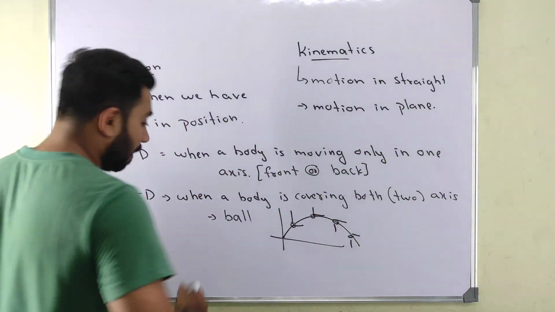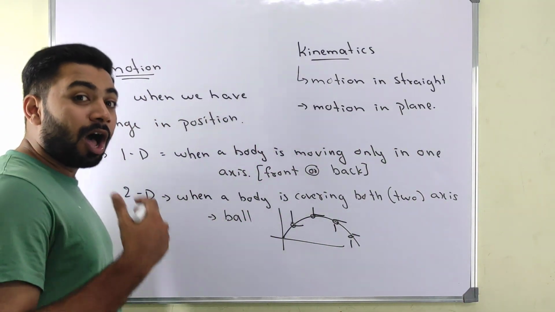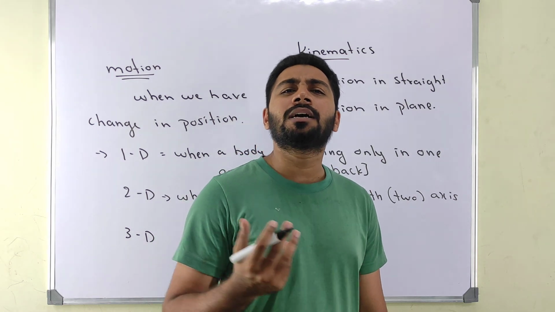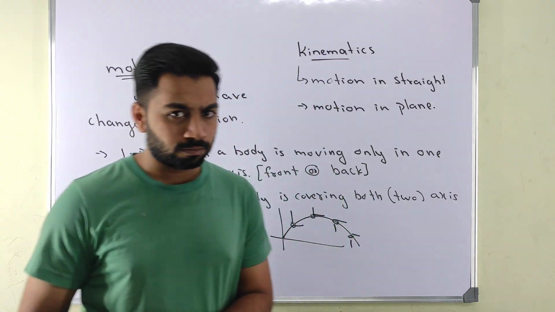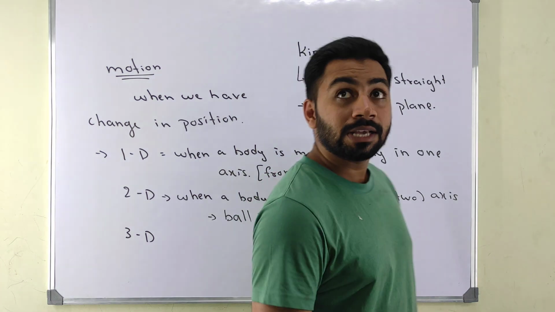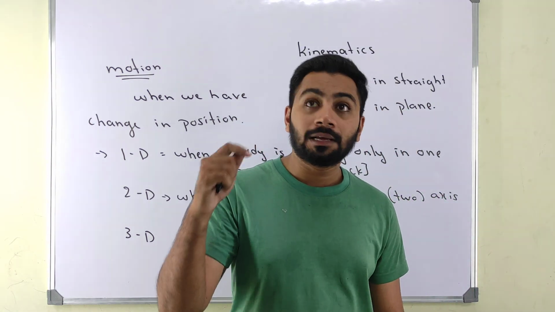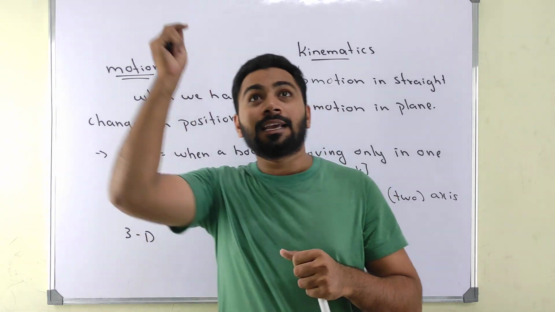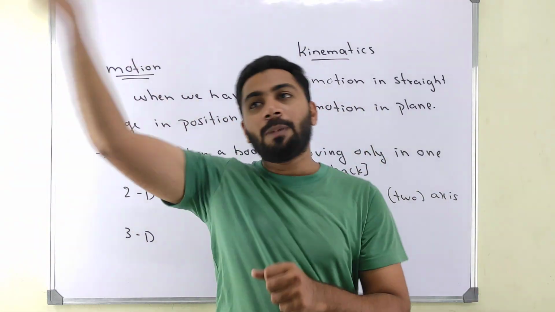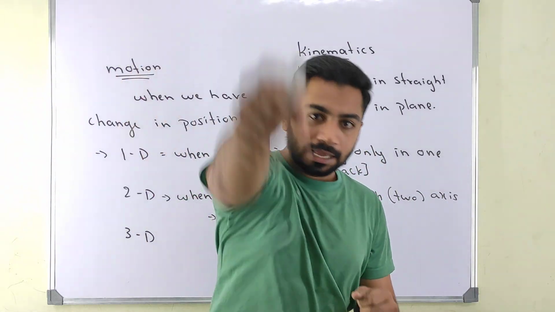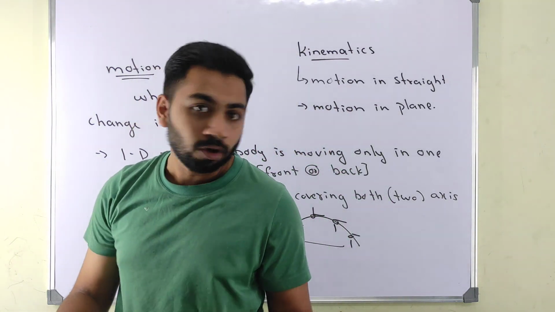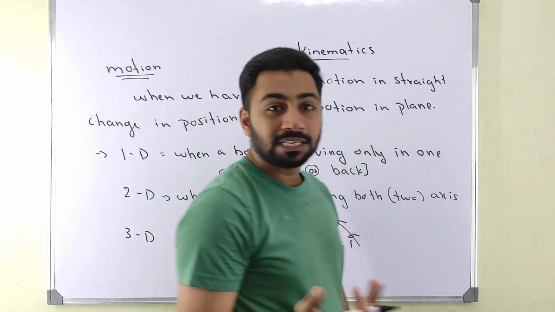Now three dimension, when the particle covers all three dimensions. Very simple. The best example for this, you can say, is a kite, patang. When a kite is in the sky, it can go left, it can go back, it can go downside, upside. All the directions a kite can go. That is why we say kite is the best example.